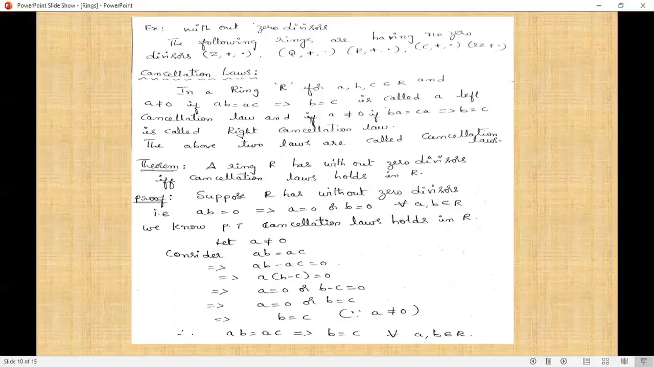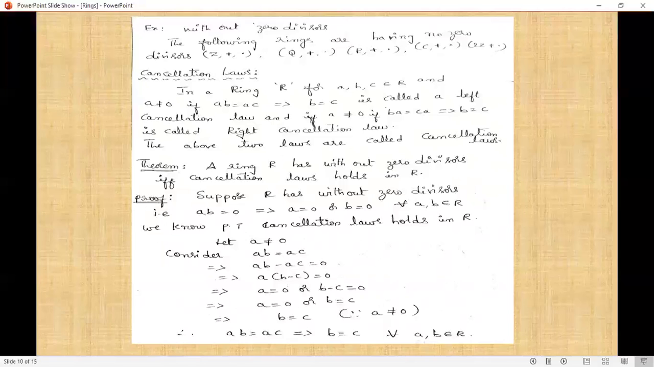That is, ab = 0 implies a = 0 or b = 0 for all a, b belongs to R. We now prove that cancellation laws hold in R. That is what we have to prove. a ≠ 0 and ab = ac implies we prove that b = c. Similarly, we can prove that a ≠ 0, ba = ca implies b = c. Okay, students, we now go to prove that cancellation laws hold in R.